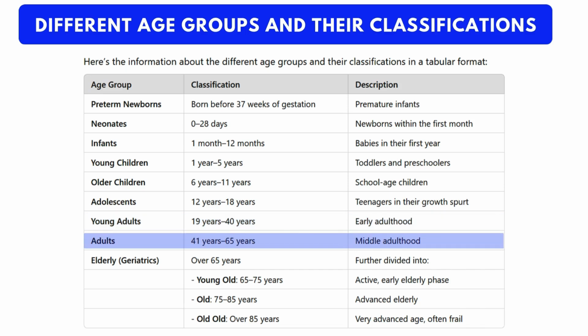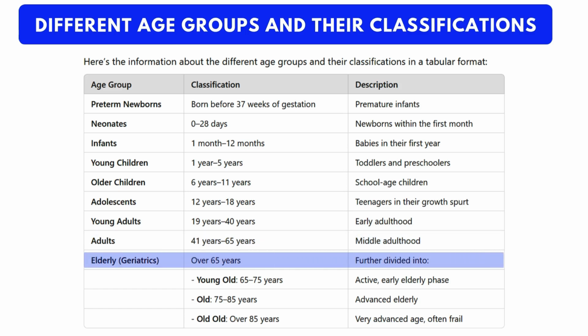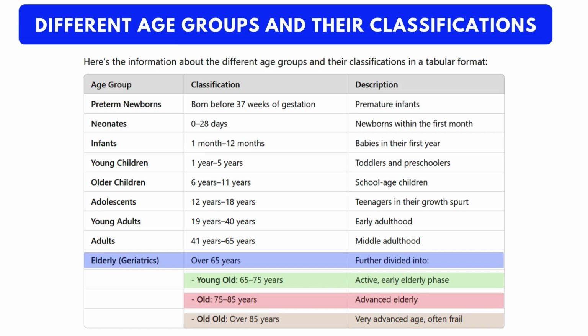Adults. Adults are aged 41 to 65 years. Elderly or geriatrics. This group includes individuals over 65 years of age. It is further divided into 3 categories. Young old, aged 65 to 75 years. These individuals are generally active and independent. Old, aged 75 to 85 years. This stage marks the beginning of more noticeable age-related changes. Oldest old, aged 85 years and above. People in this group are often frail and require additional support.